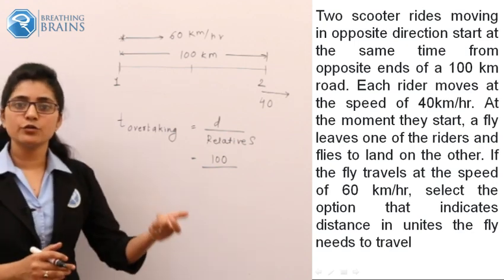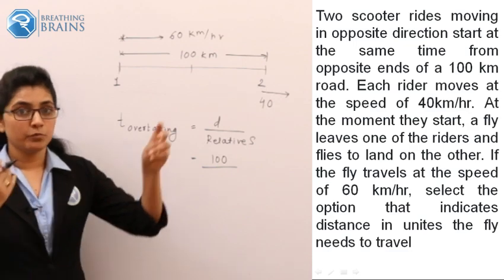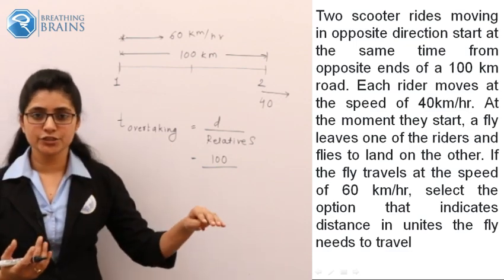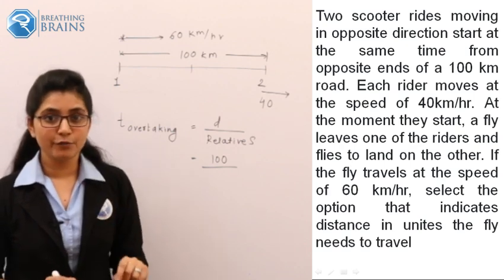The speed of the scooter is 40 km per hour. The speed of the fly is 60 km per hour. Both are traveling in the same direction, so you will subtract their individual speeds. This is a very important concept.